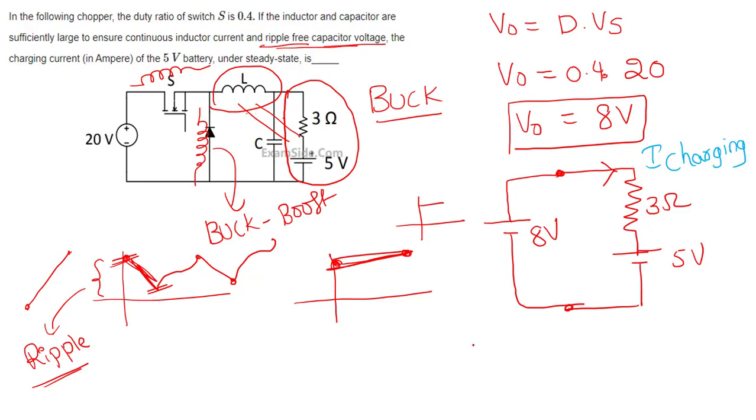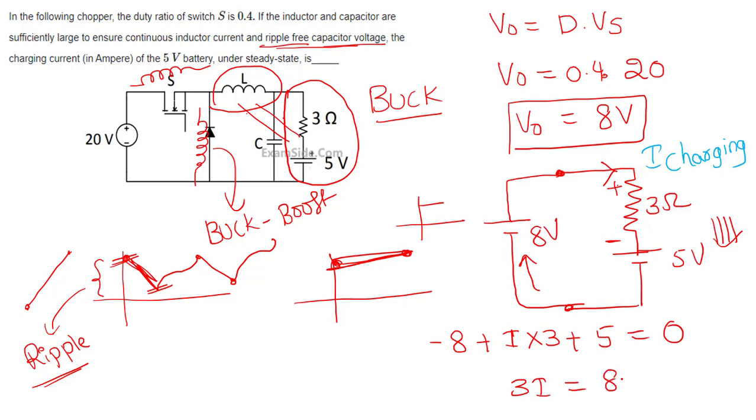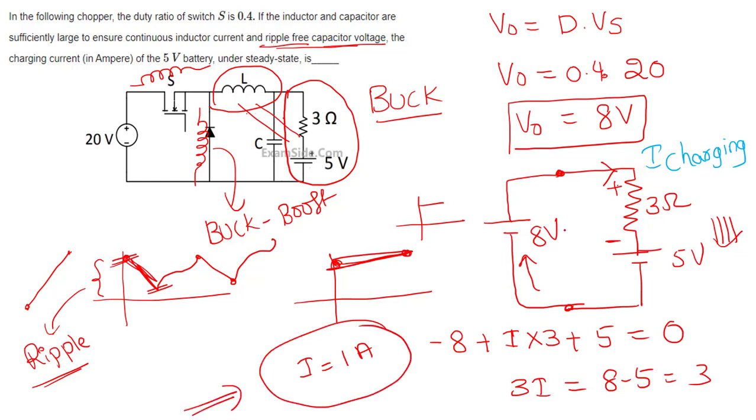Now tell me what is this answer? Minus 8. Always current flows from higher potential to lower potential, just like water flowing from higher potential to lower potential. So first you are touching minus 8, then you are touching plus. What is this? I into 3. Then you are touching plus 5 is equal to 0. So 3I is equal to 8 minus 5. That is 3. So tell me what is I? I is equal to 1 ampere. The current through this is what? 1 ampere. So this will be 1 ampere.